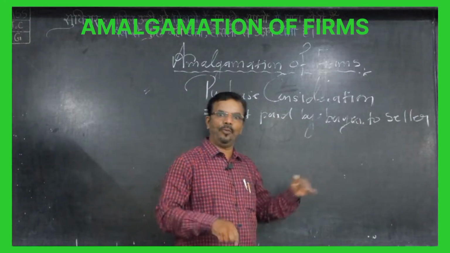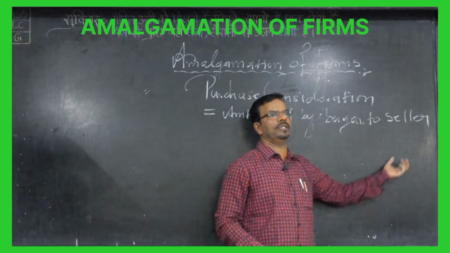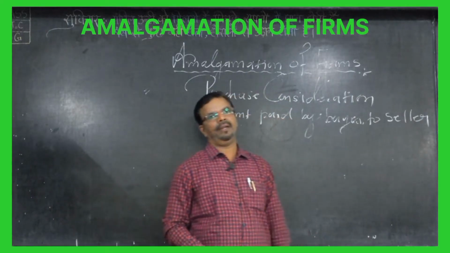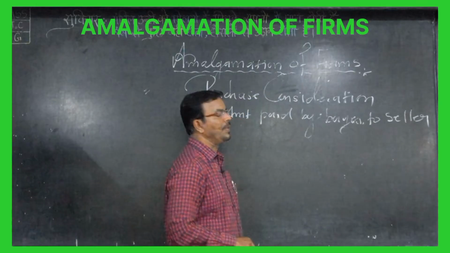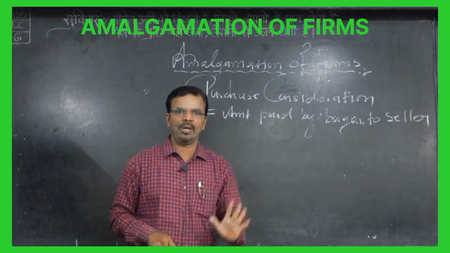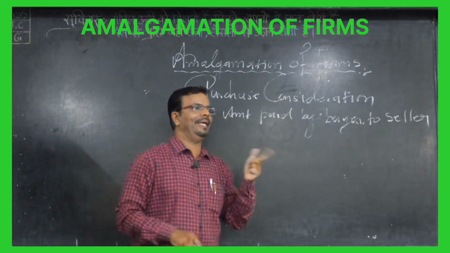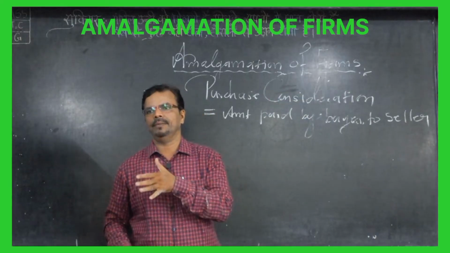This is the meaning. Now we have to find out the amount: how much money the buyer is going to pay the seller. That we have to find out. There is a format, and we have to follow that format. There are so many methods. For SY B.Com we have only one method, the net asset method. In DY B.Com there are so many methods.